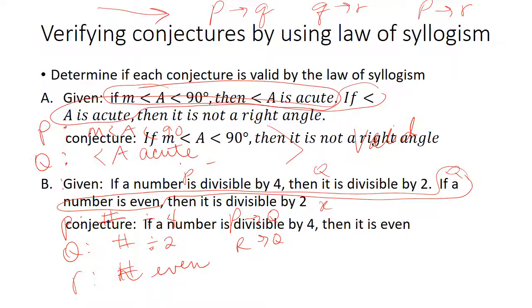Because their conjecture is if a number is divisible by 4, then it is even. And while that is true, you can't get there by logical reasoning, and so we would say it is invalid. It is an invalid conclusion because they went about it the wrong way.